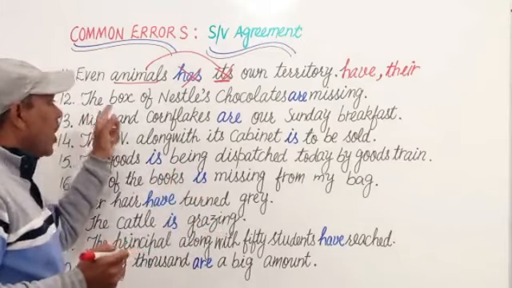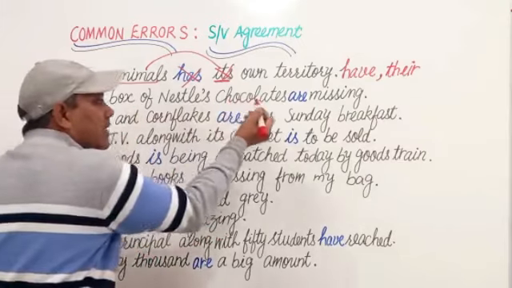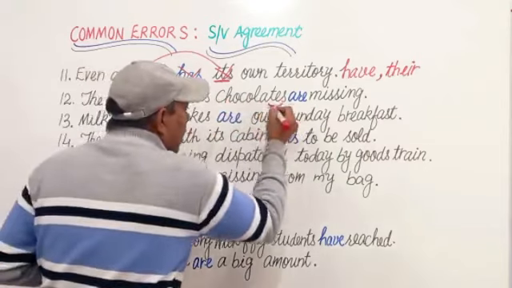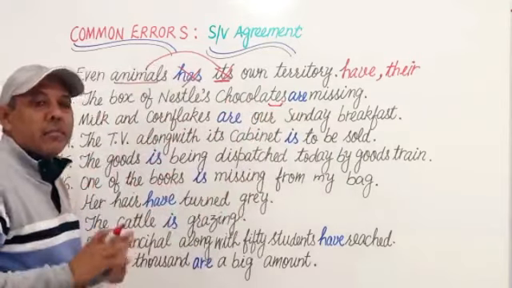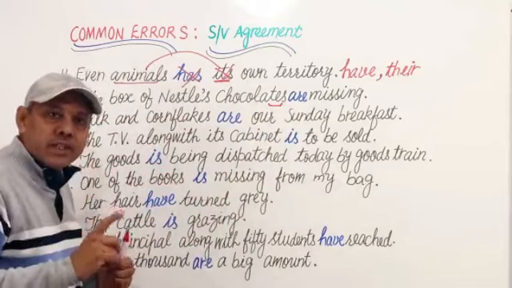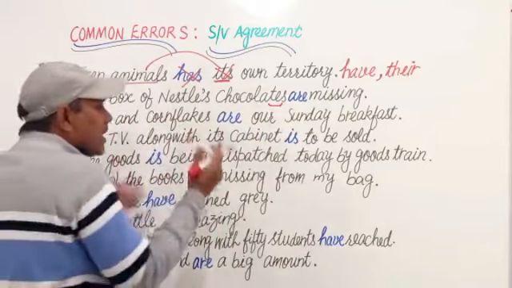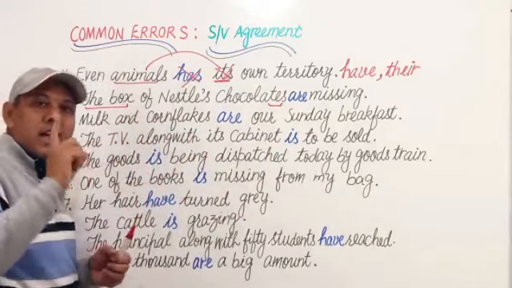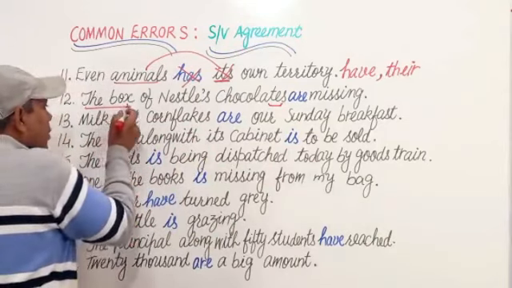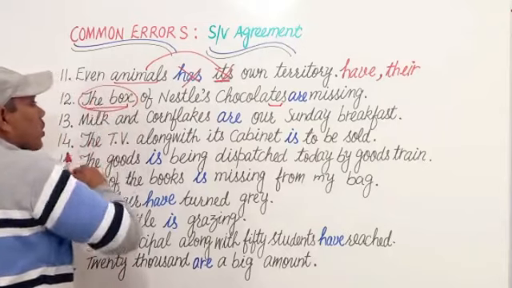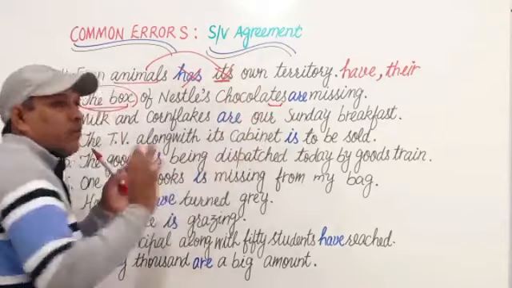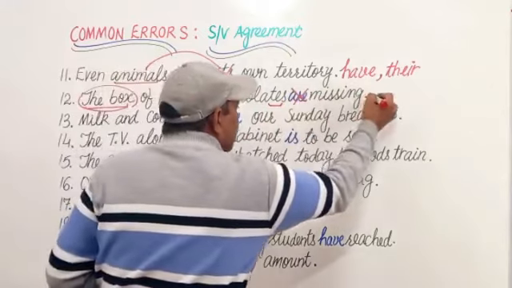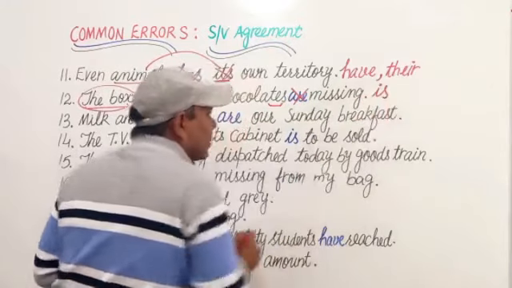Next is the box of Nestle chocolates are missing. Although the word chocolates is plural one, but is it the true subject? No. What is the true subject? The true subject is the box, which is a singular. हमें केवल ट्रू सब्जेक्ट को देखना है और ट्रू सब्जेक्ट से एग्री करती हुई वर्ब यूज करनी है. So we shall use is in place of are.